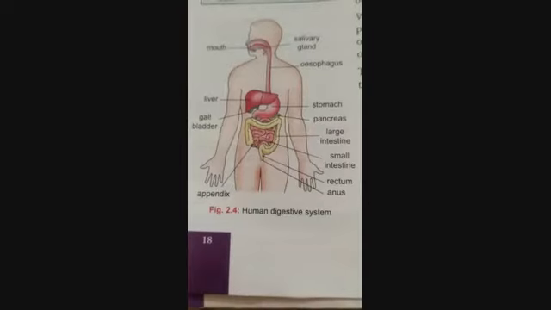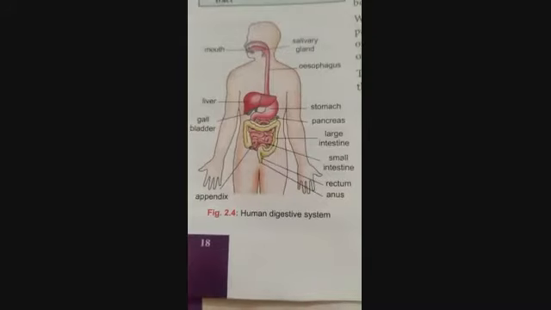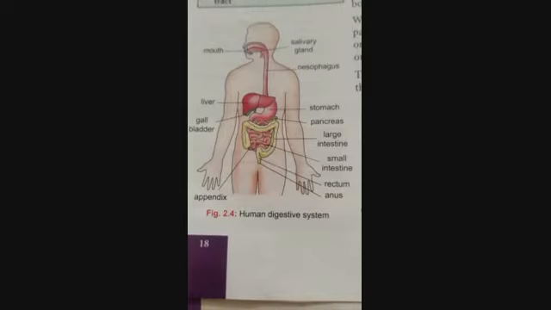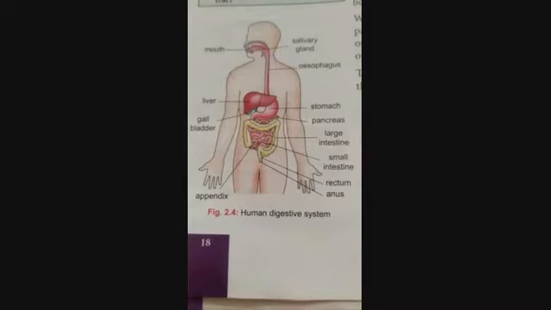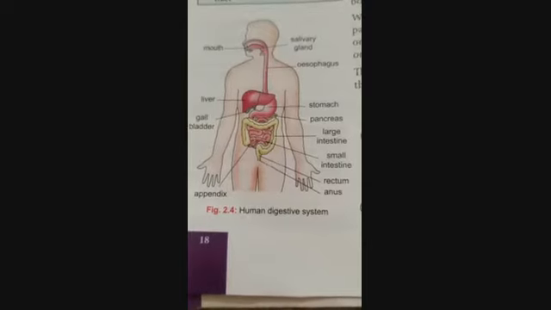We have studied how various types of animals use their different organs for ingestion, or you can say for taking food inside. Now in this lecture we will study the second step, that is digestion. And since we are studying digestion in animals, we will first consider the different organs which are involved in the complete digestion process in animals. See, in the diagram you are able to see there are different types of organs which are involved in the digestion process of human beings.